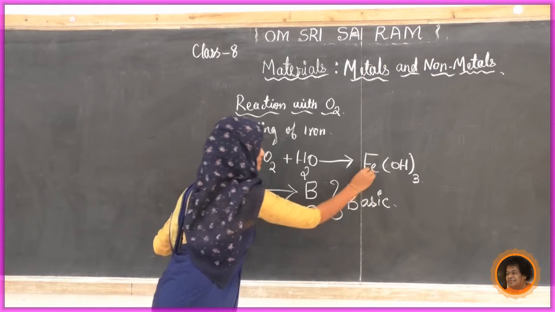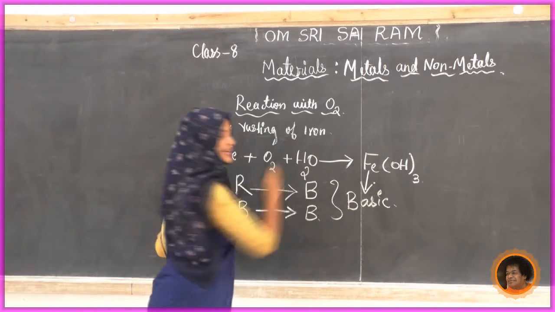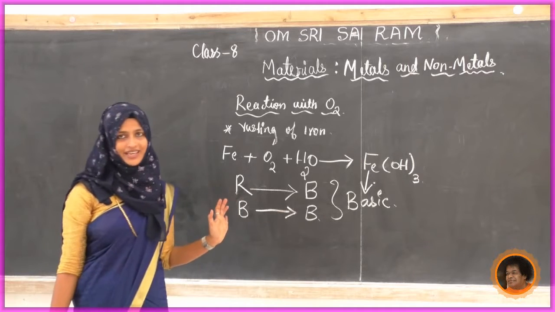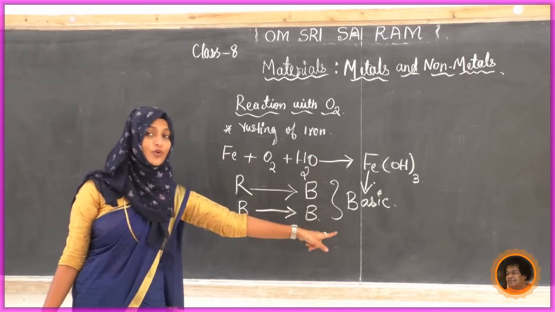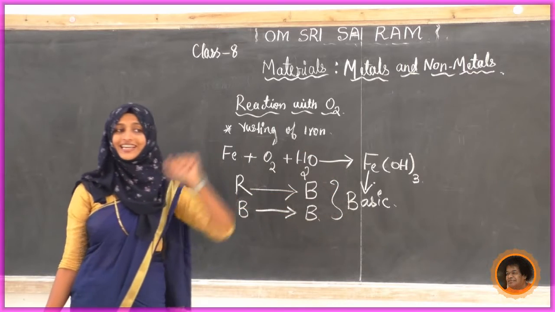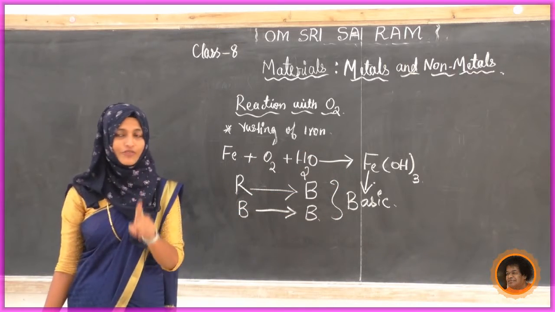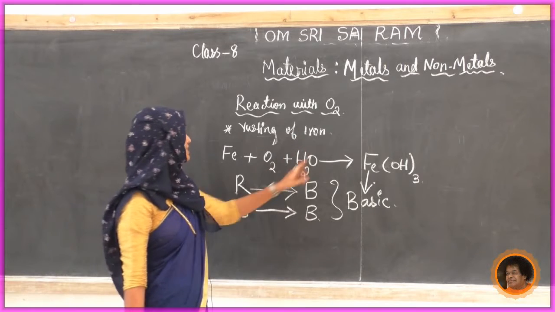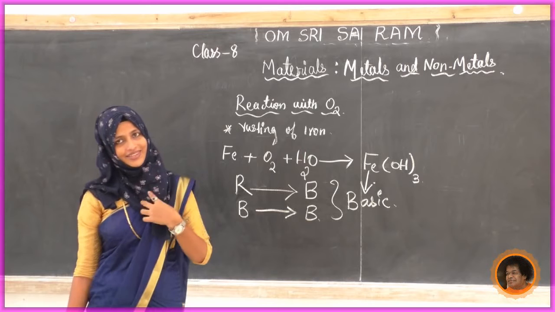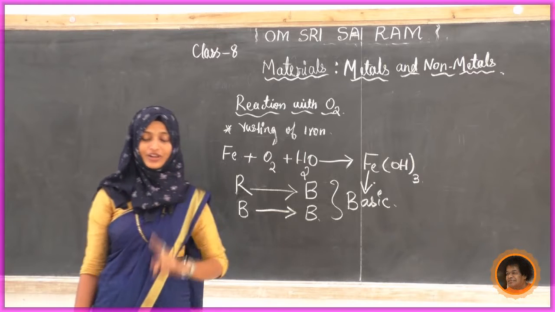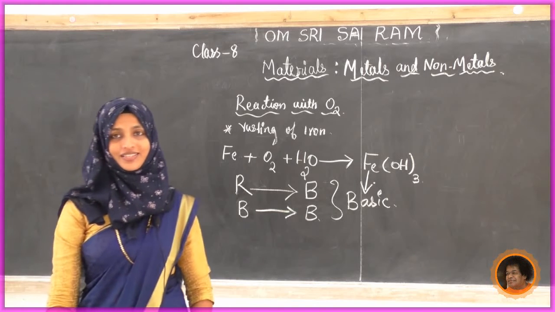So here the oxide of this metal is basic. Just remember, students, red litmus turning to blue means it is basic in nature. So here we come to know that oxide of iron is basic. Yes, by doing one activity we got this answer.